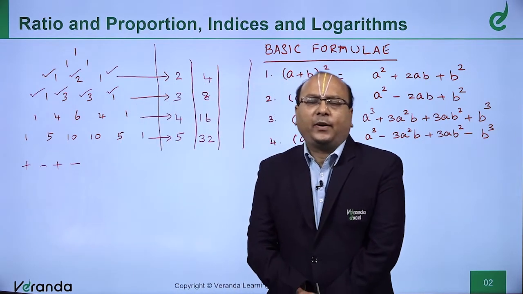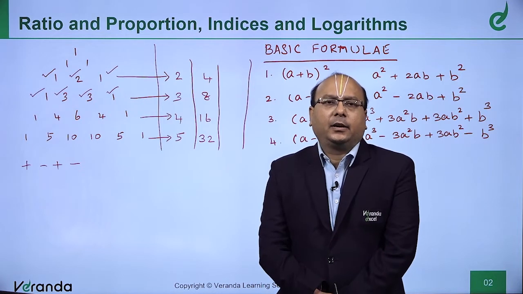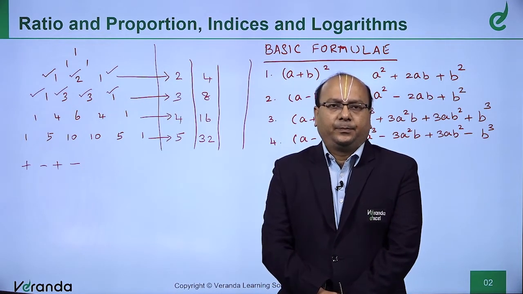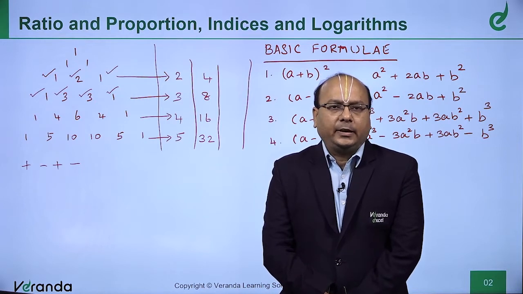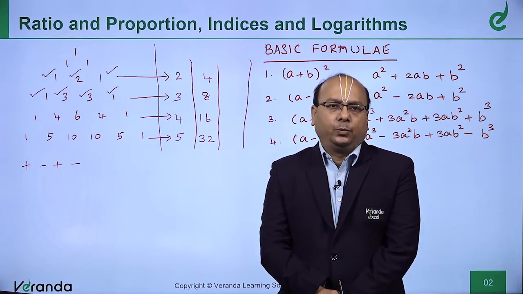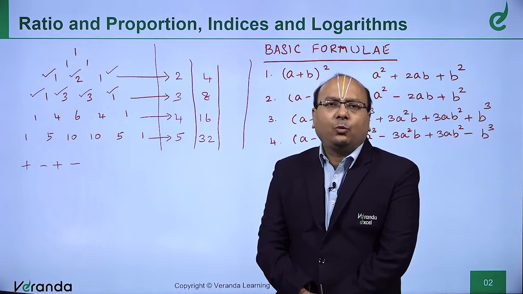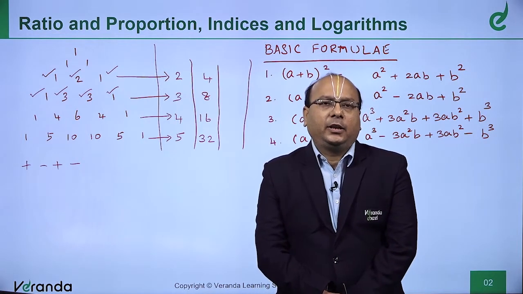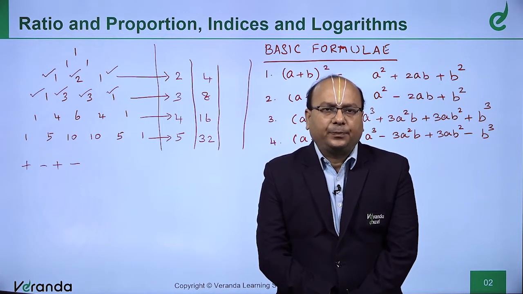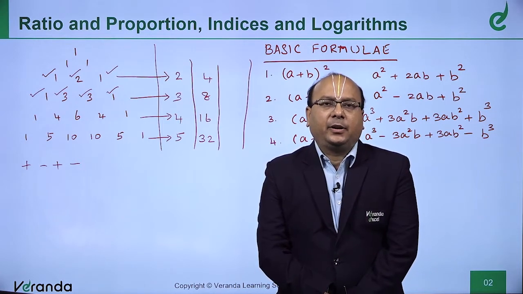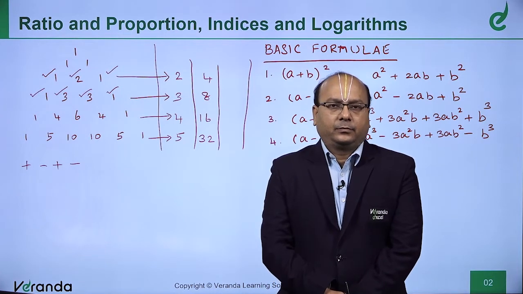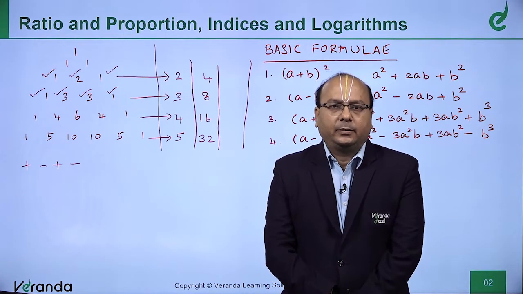Now, do you find any relationship in these numbers? 4, 8, 16, 32. Basically, what I did was add all the coefficients in the binomial expansion. Shall I repeat what I did?